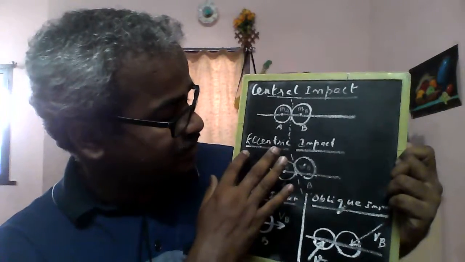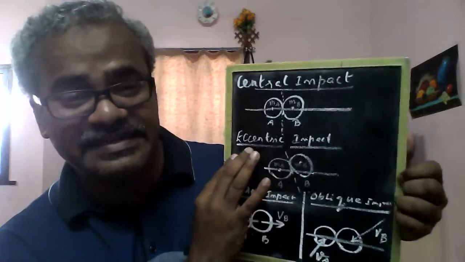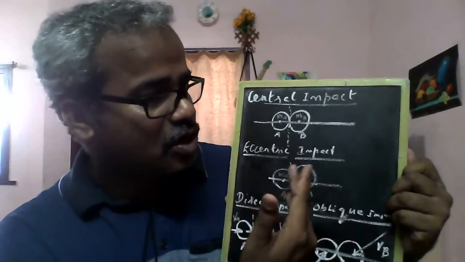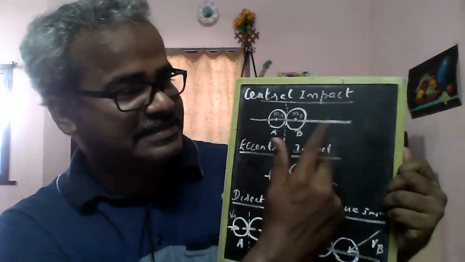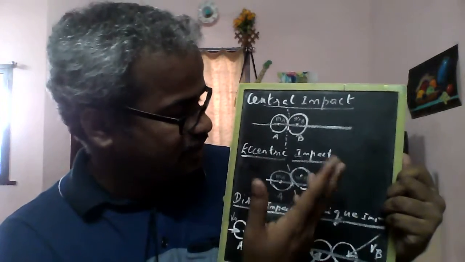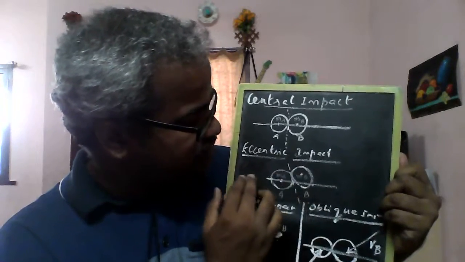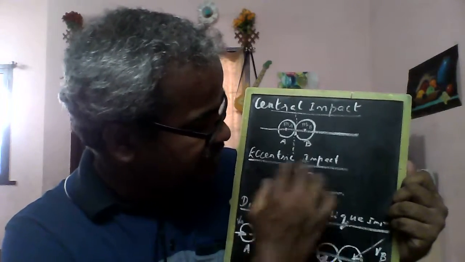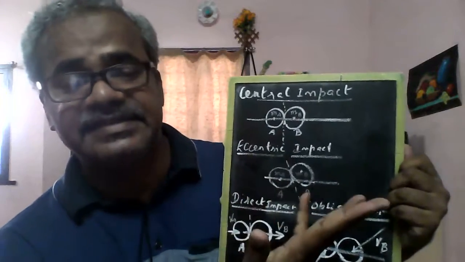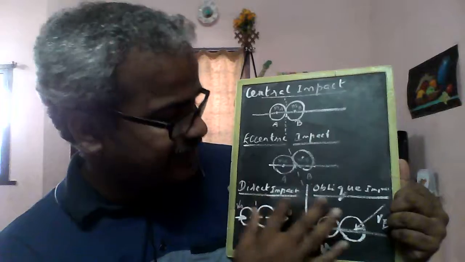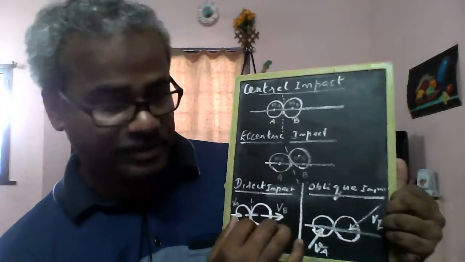The second type of impact is eccentric impact. If the mass centers are eccentric to the line of impact, that is, not falling on the line of impact, as you can see in the diagram, then it is called eccentric impact. Then two more impacts are called direct impact and oblique impact.